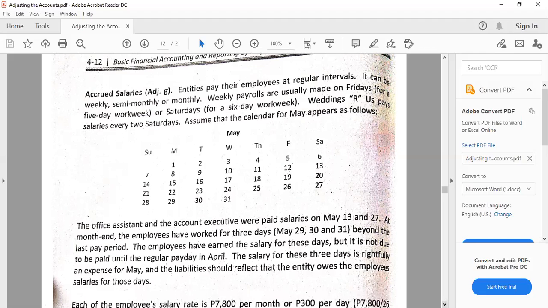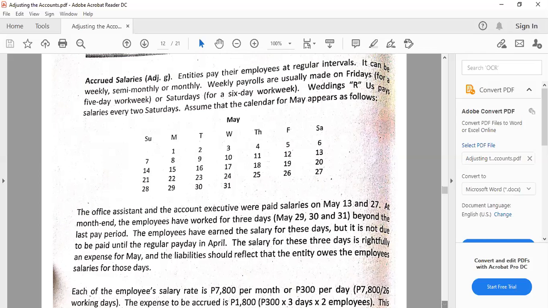We have here an example: if the payment of the salaries would be on May 13 and 27, then for the month of May, there would be salaries unpaid for the 29th, 30th, and 31st. Sunday is without duty. So these three days would be accrued salaries.